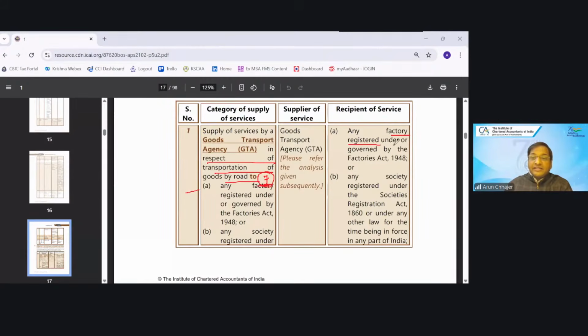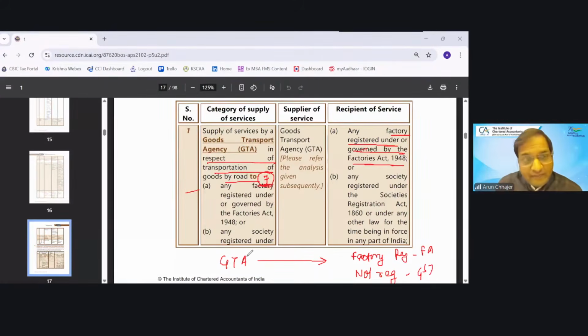Factory registered under or governed by the Factories Act. So let's say GTA, who is providing the service to the factory who is registered under the Factories Act, but not registered in the GST. Will the RCM be applicable? It is unregistered factory. Will the RCM be applicable?